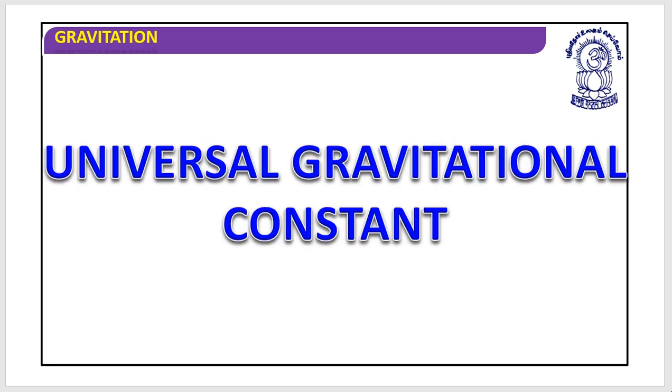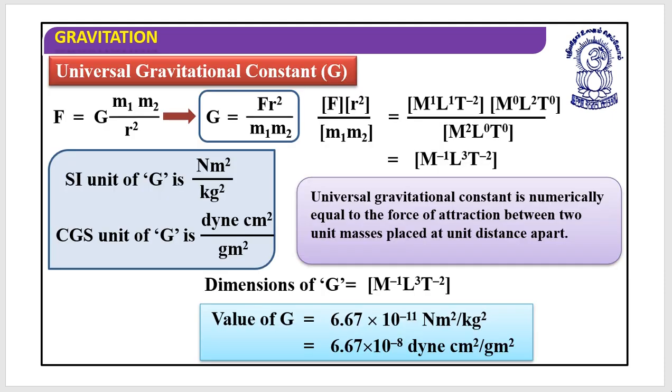Now let's discuss certain aspects of the universal gravitational constant. When I say universal gravitational constant, I mean F is equal to G into m1 m2 divided by r square. If I make G the subject, G is equal to F into r square divided by m1 into m2.